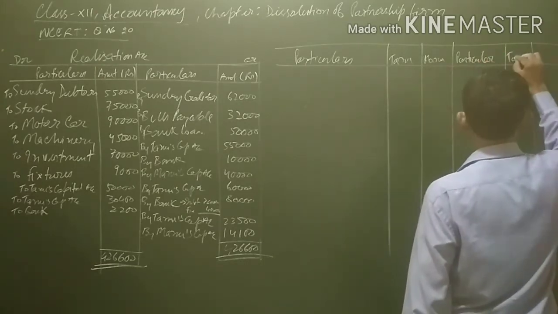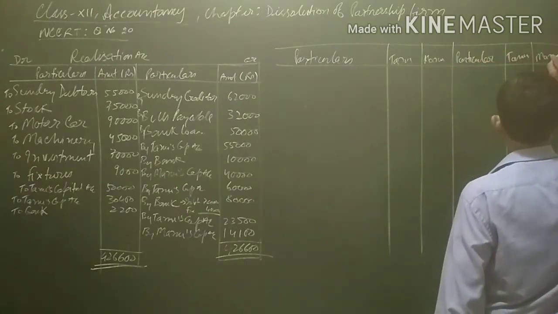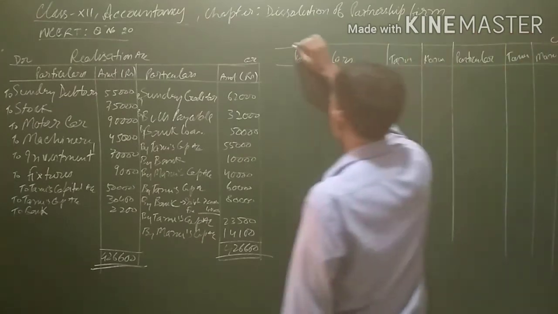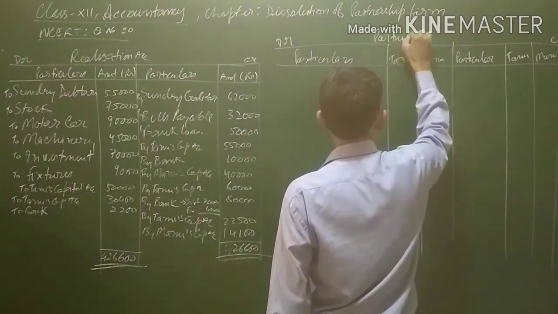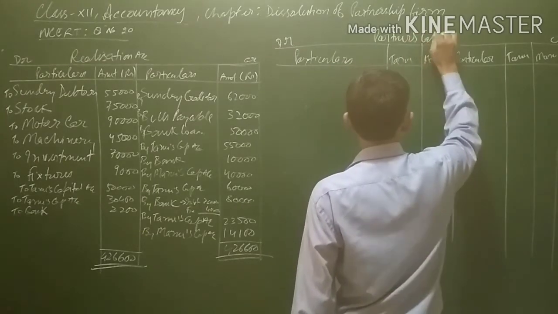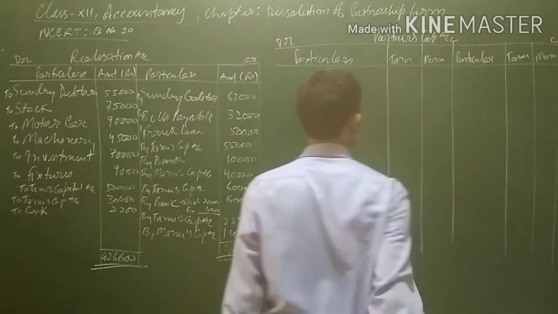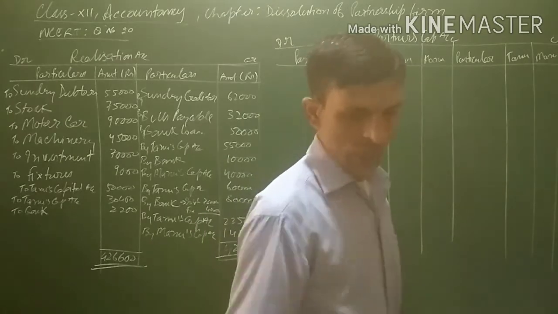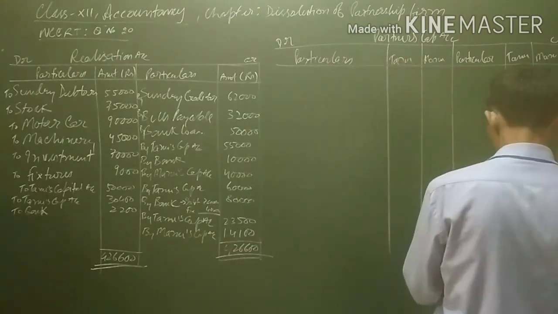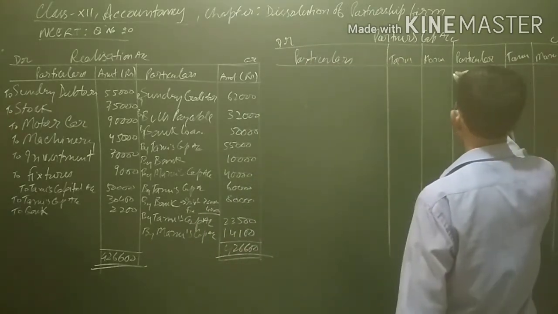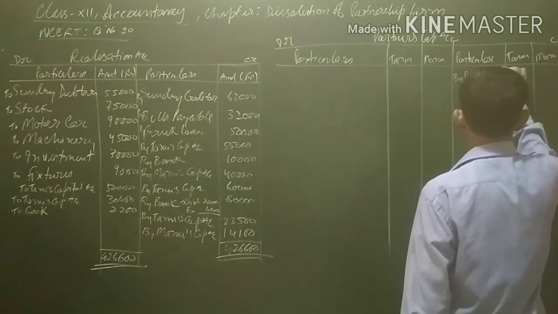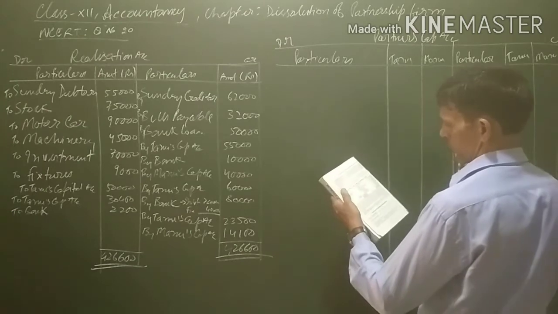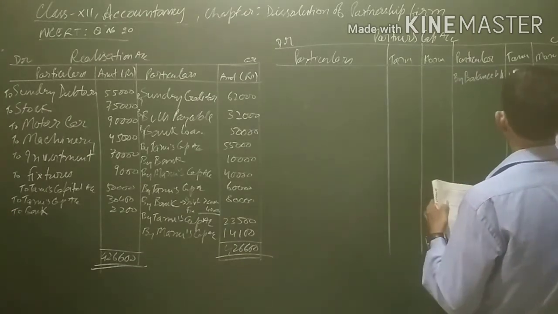Particulars, credit, debit, partners' capital account. Now the balance brought down for the partners are 1,10,000 and 90,000. By balance brought down, 1,10,000 and 90,000.